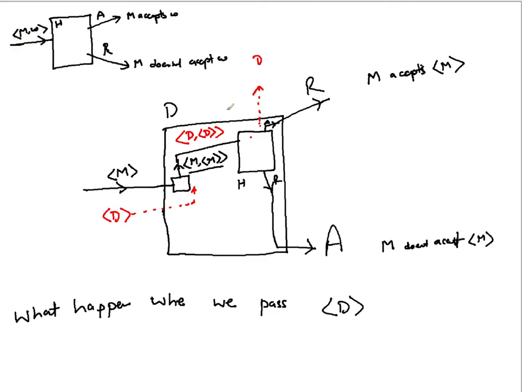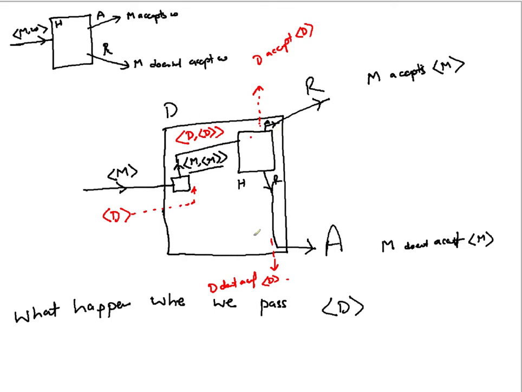That means this D accepts D. And when you say reject, what does it mean? It says D doesn't accept D. Correct?